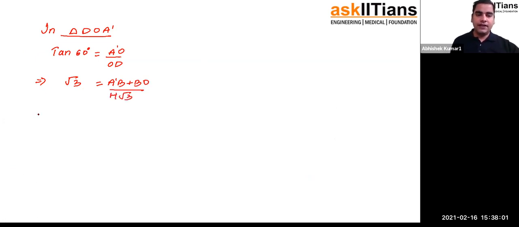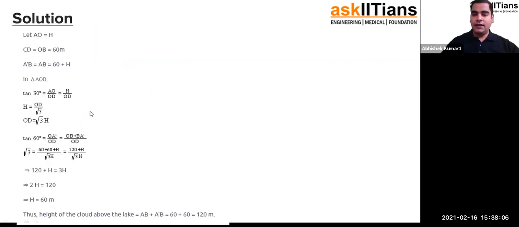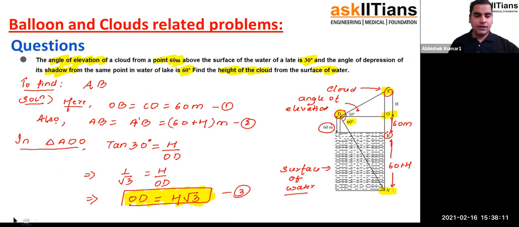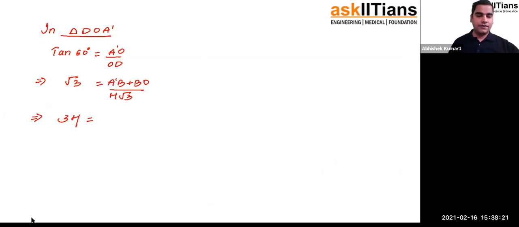All right. So if you simplify it further, you will be getting 3 capital H. Here, what is A dash B? If you look at the figure, A dash B is 60 plus H, and this value is 60. So the complete length is going to be 60 plus H plus 60. You can transpose that capital H to the other side. So what will you get? You will get 3 capital H minus capital H, that is equal to 120.